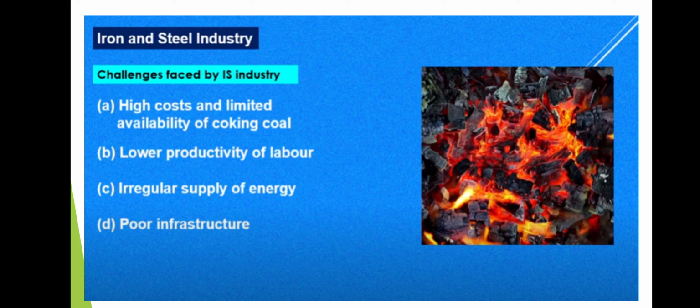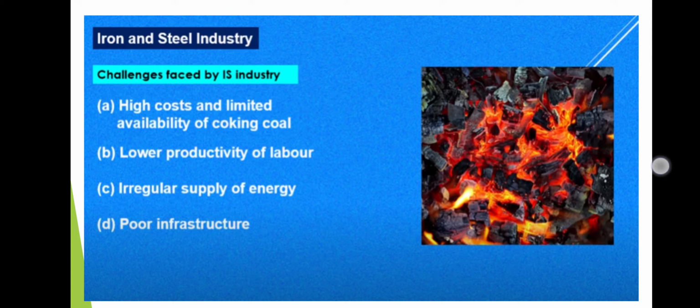The next one is low productivity of labor. So labor is also available in less quantity, children. The third one, irregular supply of energy. Supply of energy is also irregular, it means erratic. Okay. The next one is the poor infrastructure facilities like transportation, communication, banking, etc. So these are all the challenges faced by the iron and steel industries.